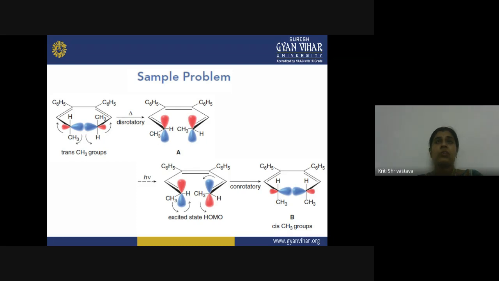Always you need to count the pi electrons in the open ring substrate, like in the conjugated polyenes, you have to consider that. In the cyclic reactant, you need not count the pi electrons. You have to consider a conjugated system, and then only you will count the pi electrons. And then according to the nature of the pi bonds, whether it is an even number of pi bonds or an odd number of pi bonds, you will apply the Woodward-Hoffmann rule according to the thermal or photochemical condition mentioned in your problem.